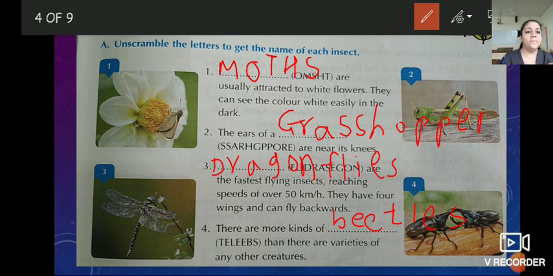Beetles. It is beetles. Everyone, you all are writing? Write in neat and clean handwriting. Finished? Shall we move ahead? Very good.